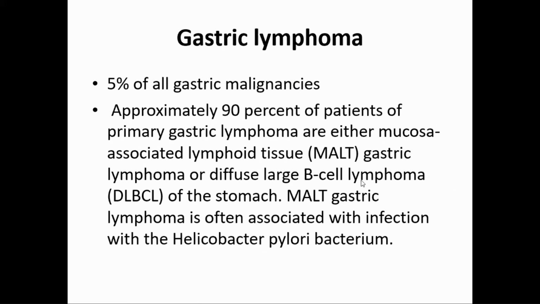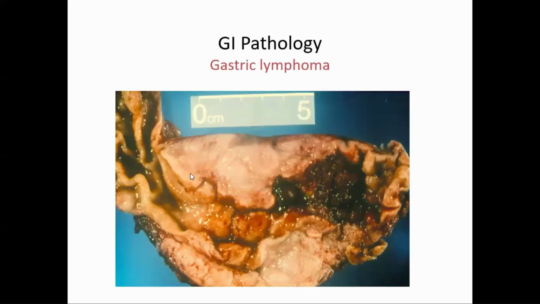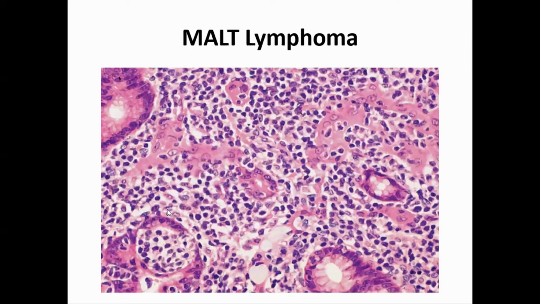So most important is MALToma here in gastric lymphoma, because it is caused by the Helicobacter pylori infection, and it arises in the mucosa-associated lymphoid structure. This is a gastric lymphoma. You can see these are the glands. So these glands are infiltrated by the lymphoid cells, that is malignant lymphoid cells, and this is a diagnostic feature. This is called lymphoepithelial lesion, and these are all lymphoma cells in between the mucous glands.